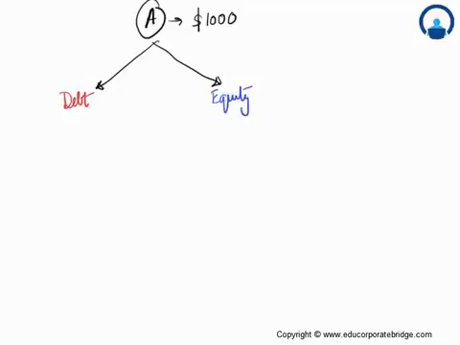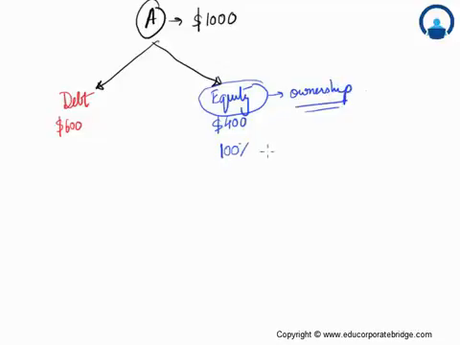Now let's assume that this company has raised $600 from debt capital, so the remaining $400 is raised using equity capital. As we have discussed earlier, equity capital represents the ownership of the firm.